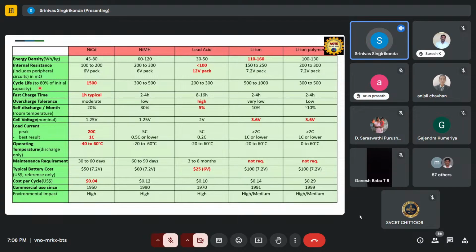Now the life cycles. Taking up to 80% of the initial capacity, this is the number of life cycles of the battery. Nickel cadmium has the highest life cycle compared to the other cells, nearly 1500. Fast charging time is how fast you can charge from 0 to 100%, typically 1 hour for nickel cadmium. Whichever is highlighted gives the best results. Now overall tolerance.